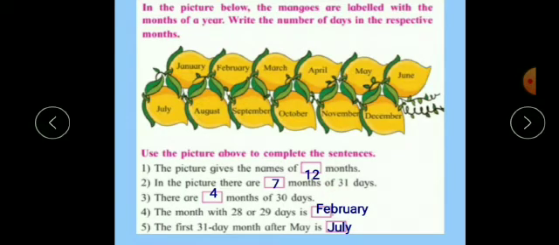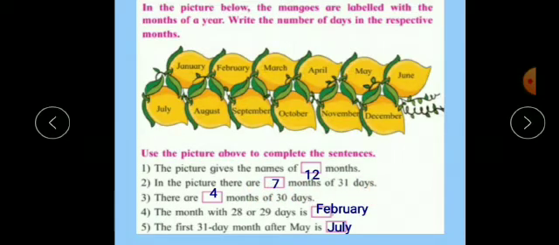Now, calculate the months of 31 days. So, January means 1, then 2, 3, 4, 5, 6 and then 7. So, there are total 7 months of 31 days. Which are they? January, March, May, July, August, October and December. Okay, so in the picture there are 7 months of 31 days.